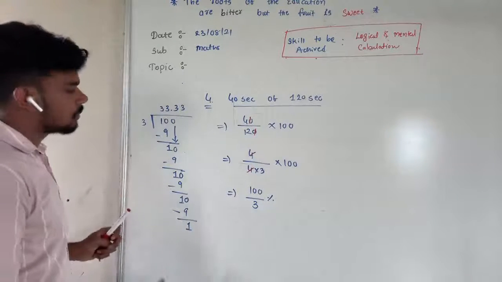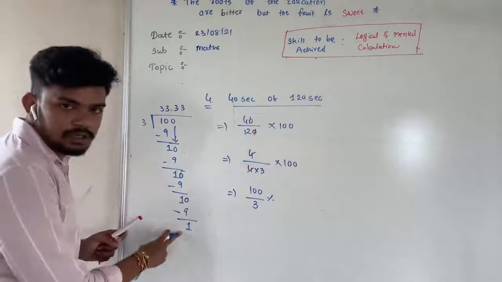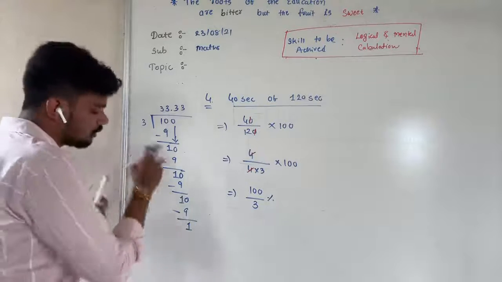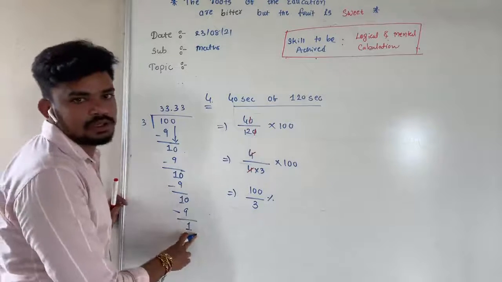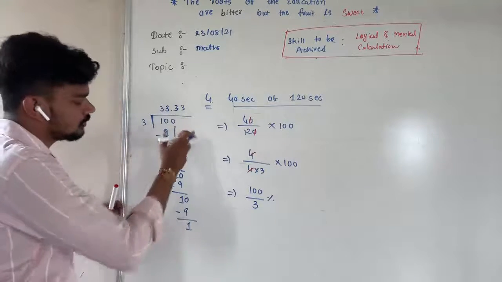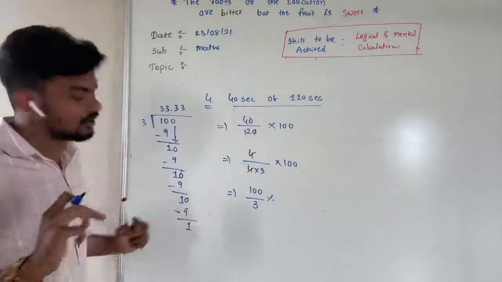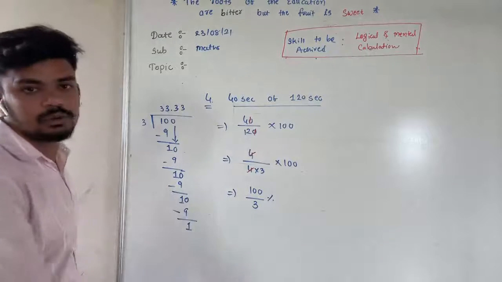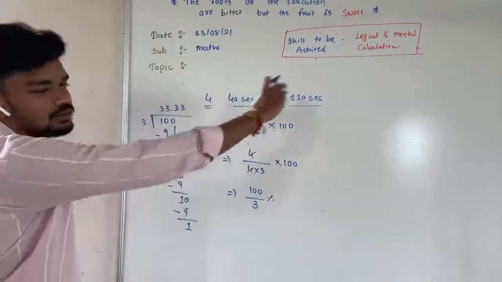It will never stop because here every time 1 will come, and every time here we will have to put 0 only. Every time we will divide by 3 only, and 3 3s will always be 9. So it will never stop. It will continue, just like 3 3 3 3 3 3 3.